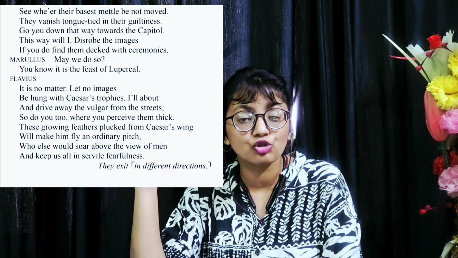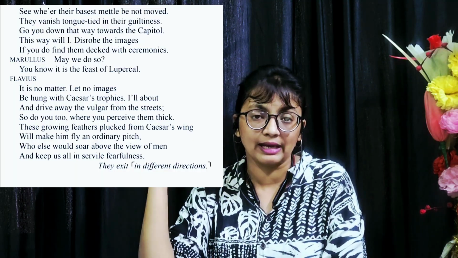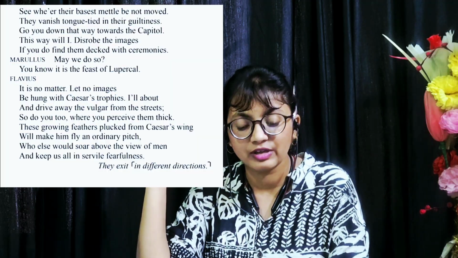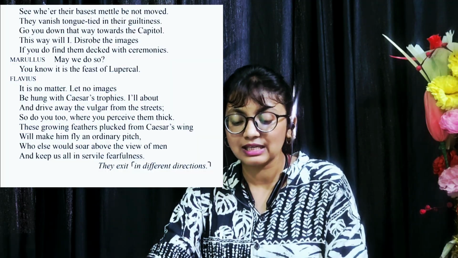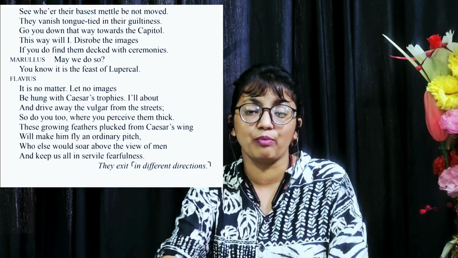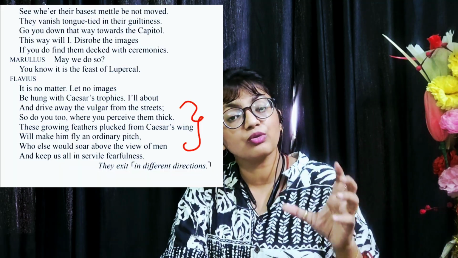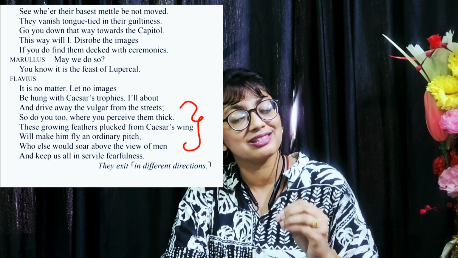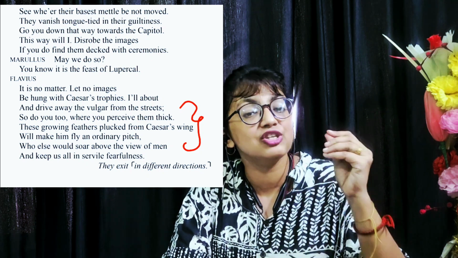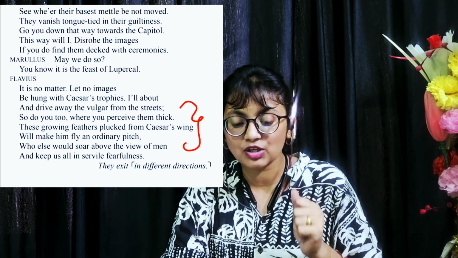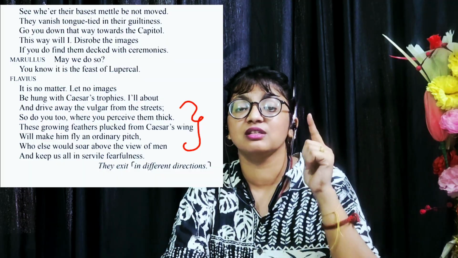Who else would soar above the view of men and keep us all in servile fearfulness. So this part is very important. Over here, Flavius points out the main reason which shows that Caesar is an ambitious person.